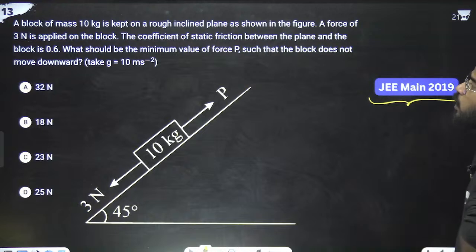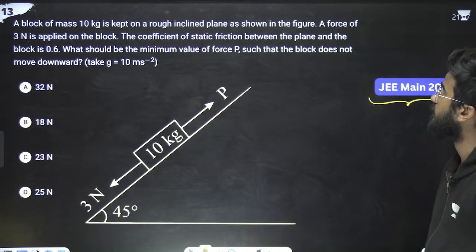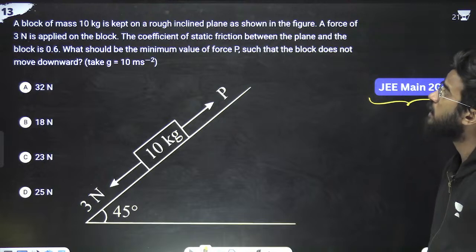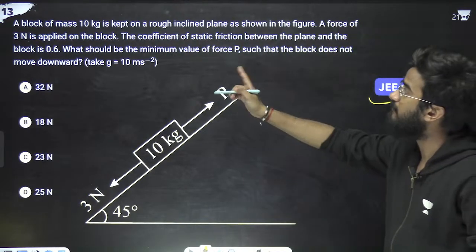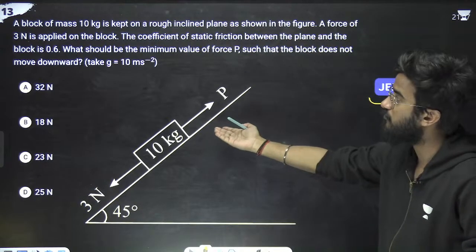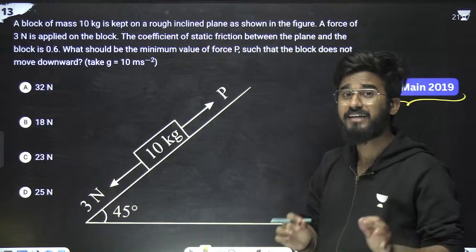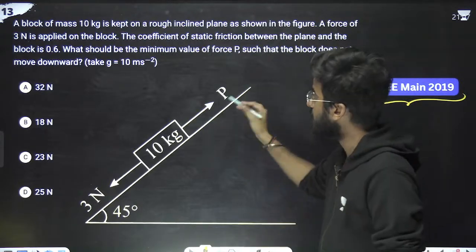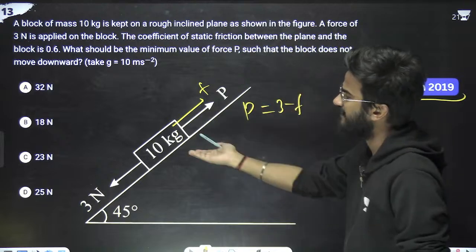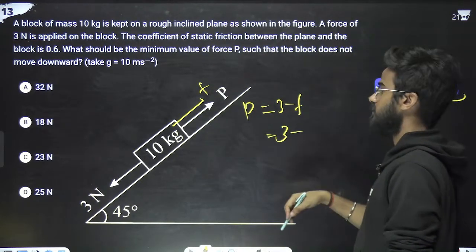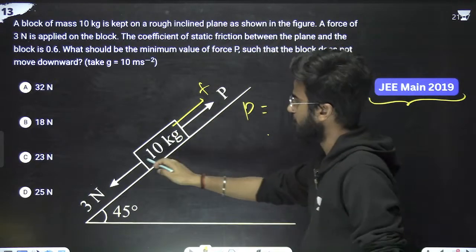JEE Main 2019. What the question is saying: a block of mass 10 kg is kept on a rough inclined plane as shown in the figure. A force of 3 Newton is applied on the block. The coefficient of static friction between the plane and the block is given. What is the minimum value of P? When the force is minimum, it means friction acts up the plane. Means P is 3 minus friction, with 3 Newton applied. So it is also mg sin theta.